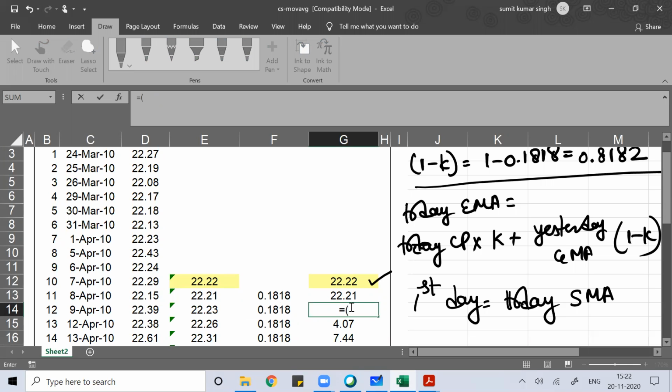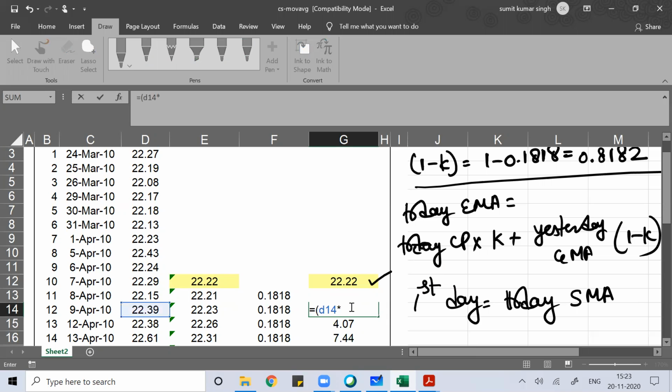So which column is this? G14, and the closing price is D14.